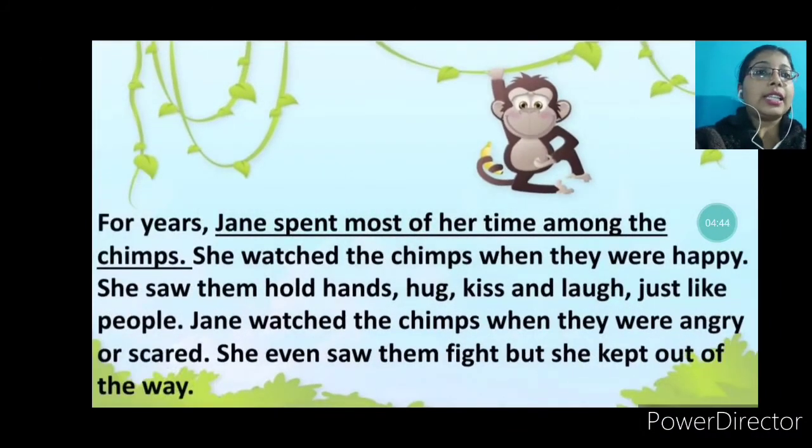Here is your next slide, that is, for years Jane spent most of her time among the chimps. With them she spent her time. So here you have to underline the sentence also. Jane spent most of the time among the chimps. She watched the chimps when they were happy. She saw them hold hands, hug, kiss and laugh just like people. Jane watched the chimps when they were angry or scared. She even saw them fight, but she kept out of the way.